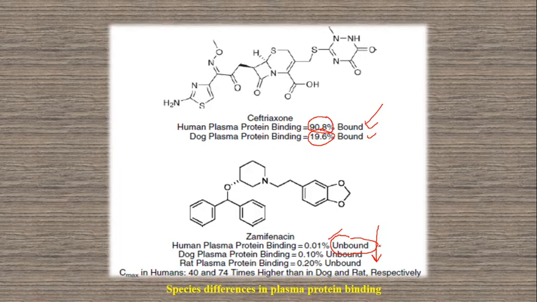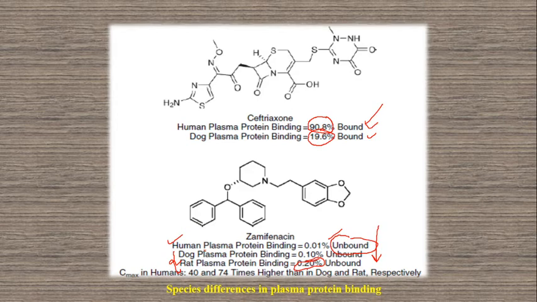And in rat plasma protein it is 0.20%. So here the unbound or free drug is present in a higher percent ratio with respect to rat. These two are used in clinical trials, and this one is also in different phases of the clinical trials.